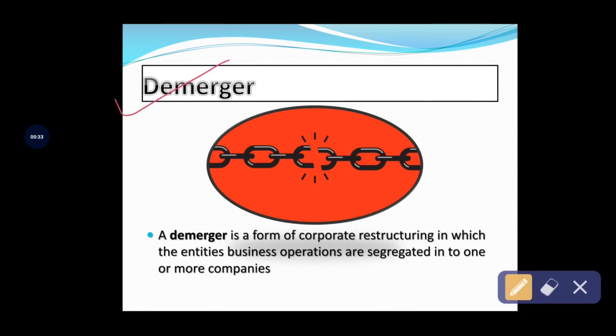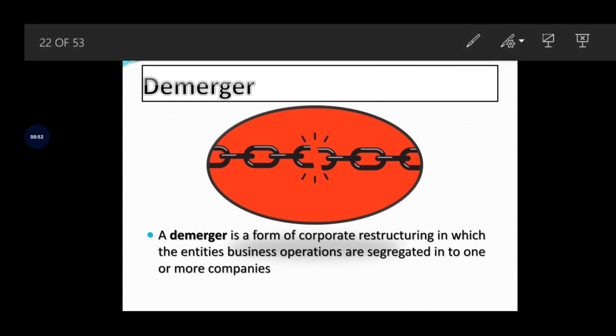Okay, so before going to the concept of demerger, you have to remember once again what is amalgamation or merger. Merger is nothing but the combination of two or more business organizations to form a new company, right? See here, a demerger is a form of corporate restructuring in which the entities or business operations are segregated into one or more companies.